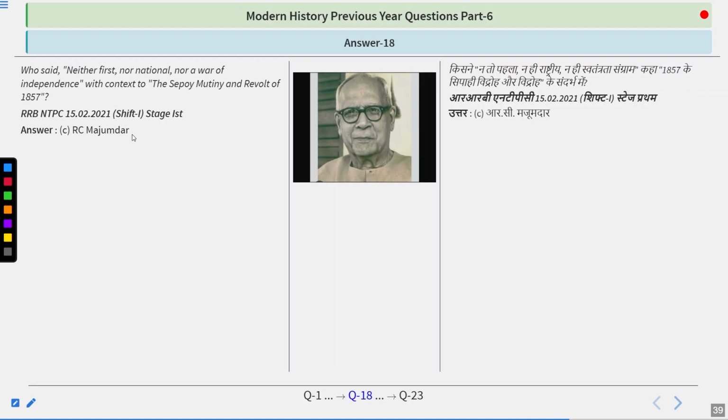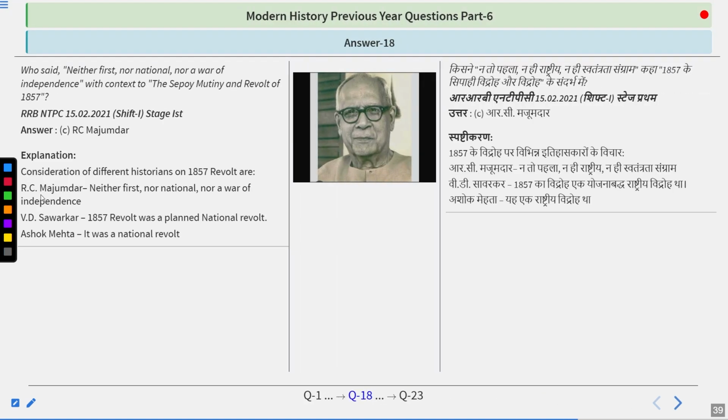And your answer is quite right because the answer is R.C. Majumdar. So the consideration of different historians on the 1857 revolt: R.C. Majumdar, neither first nor national nor a war of independence. V.D. Savarkar, the 1857 revolt was a planned national revolt. Ashok Mehta, it was a national revolt.